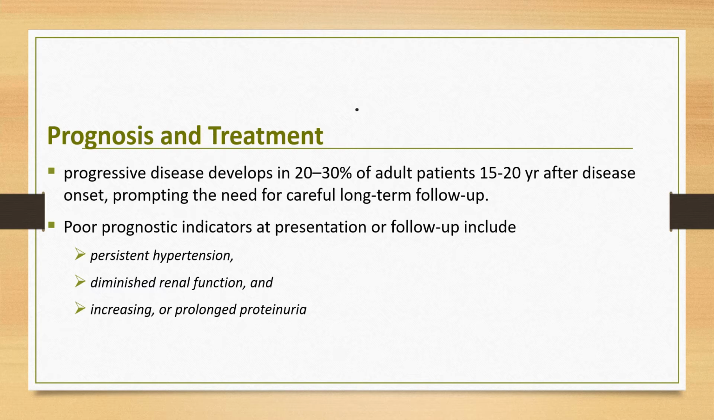When we come to the treatment part, although IgA nephropathy does not lead to significant kidney damage in most children, progressive disease develops in 20 to 30% of adults 20 to 50 years after disease onset. Therefore, most children with IgA nephropathy do not display progressive renal dysfunction until adulthood, prompting the need for careful long-term follow-up. Poor prognostic indicators at presentation or on follow-up include persistent hypertension, diminished renal function, and significant increasing or prolonged proteinuria.